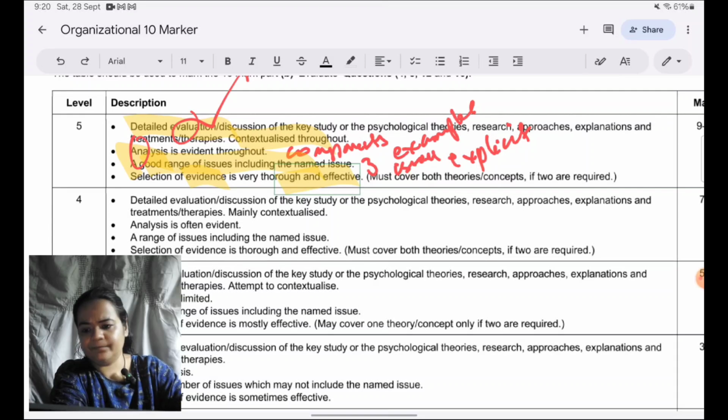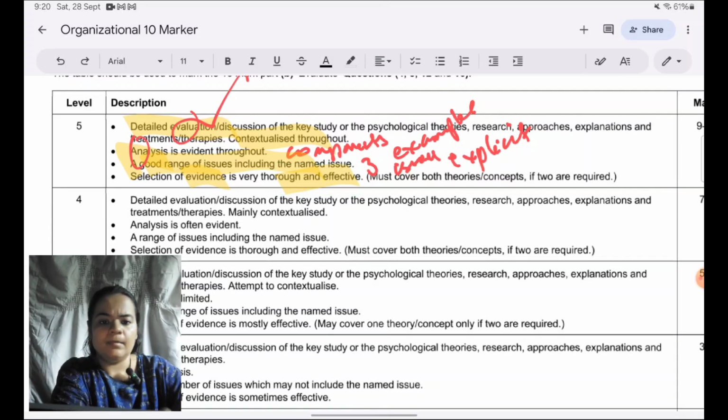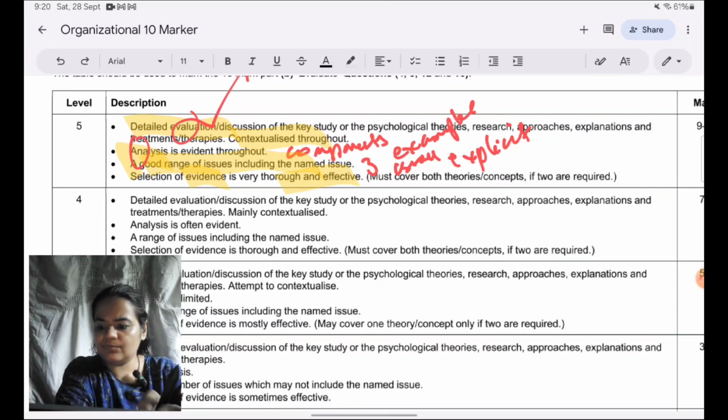And when they say thorough and effective, what they mean by that is, just a minute, something is stuck here. Okay, when they say your evidence needs to be thorough,